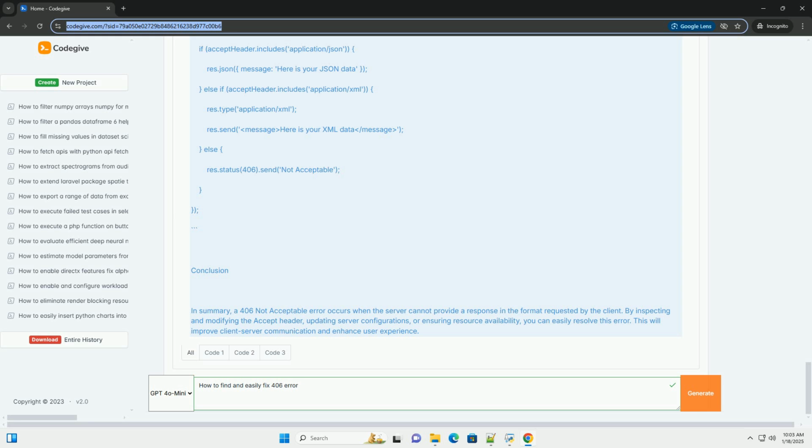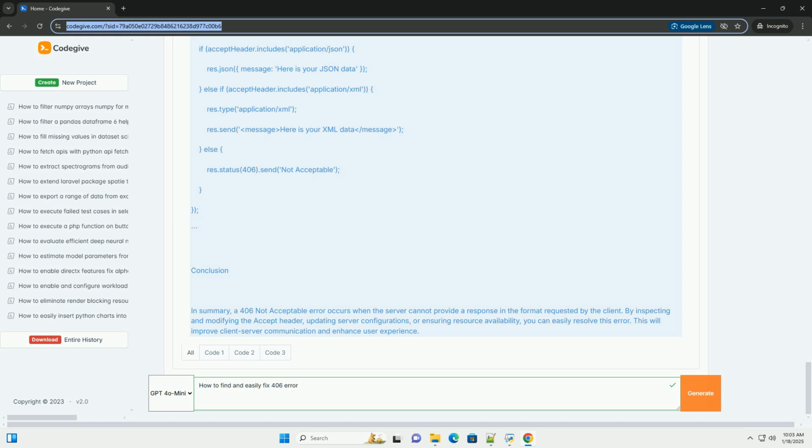Steps to fix a 406 error. 1. Check the Accept header. Look at the request headers to see what media types are being requested. You can use tools like Postman or browser developer tools to inspect this.